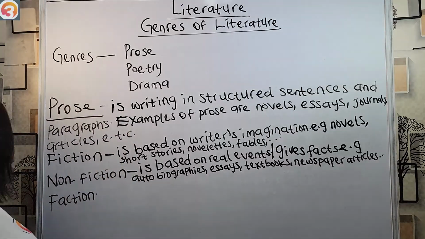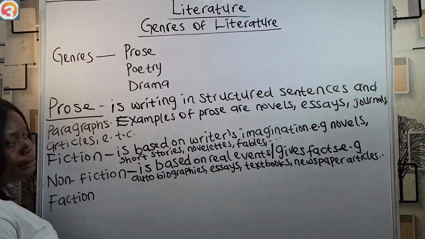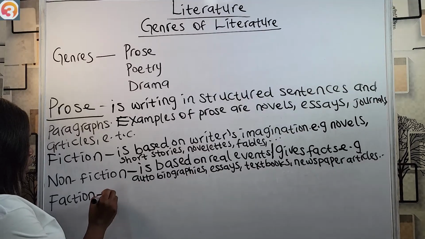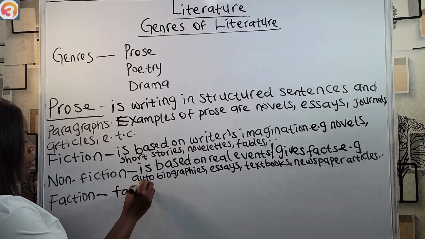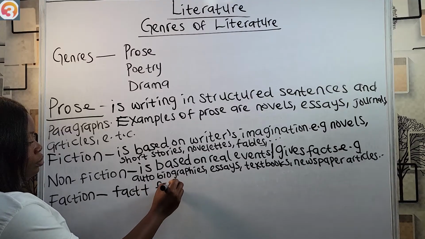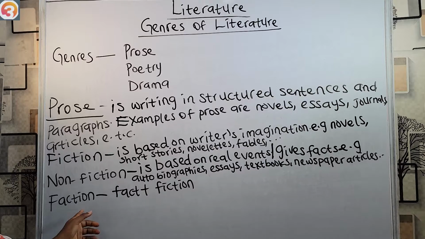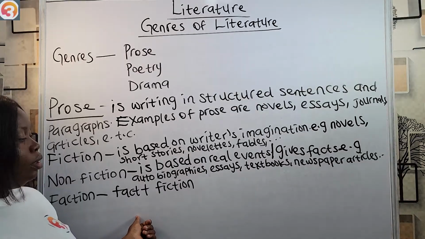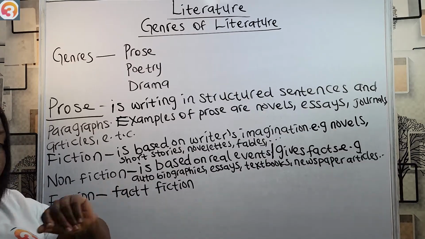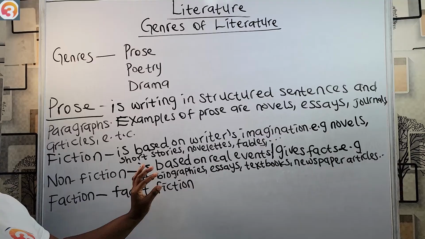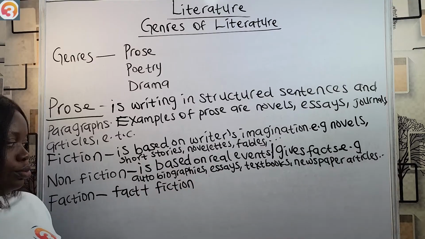Then faction is simply a blend. Fact plus fiction gives us faction. So it's actually a combination of fiction and non-fiction. It's made up of real life events with a mix of the author's imagination.